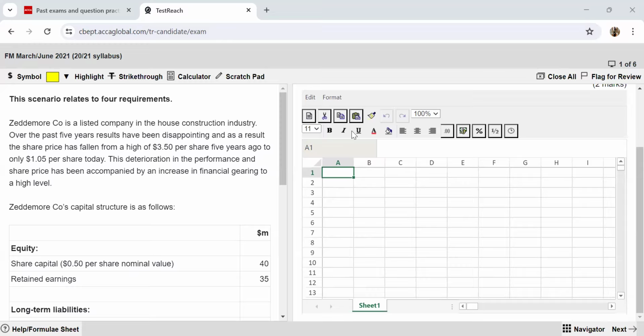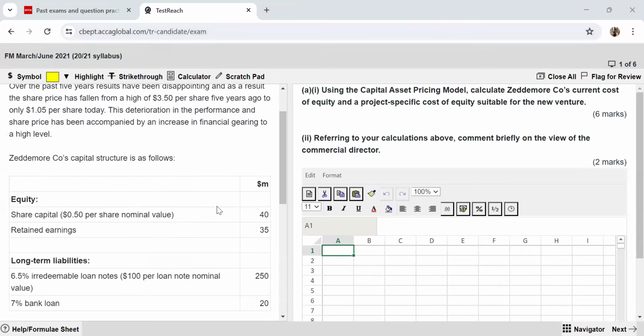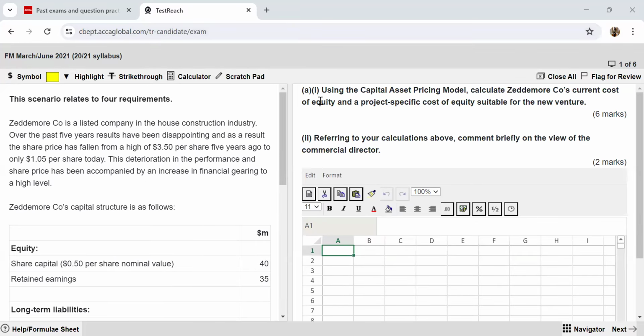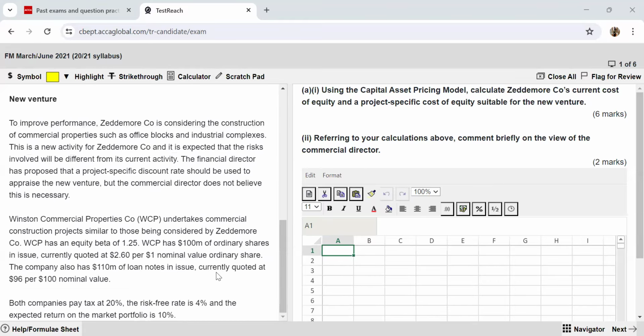Let me first read the requirements and then I'll dive deeper into the case study. The first requirement wants me to use the capital asset pricing model, the CAPM, to calculate Zeddemore company's current cost of equity and a project specific cost of equity suitable for the new venture. And for 2 marks, as the next part of requirement A, referring to the calculations I do in part I, I have to comment briefly on the view of the commercial director. So let's get started.